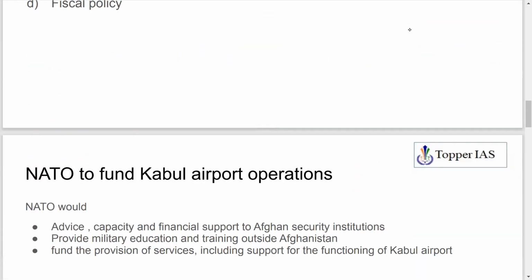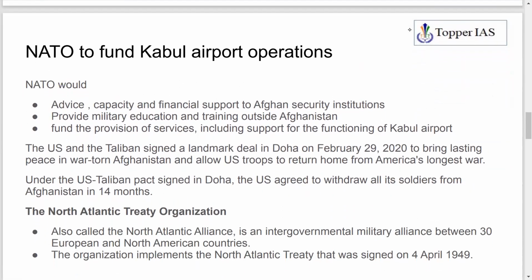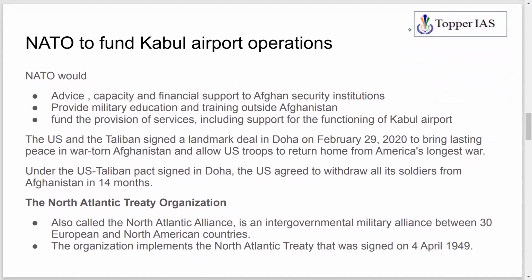Okay. And then we have one more article with the heading NATO to fund Kabul airport operations. See, NATO, North Atlantic Treaty Organization, has announced that it will provide financial support and capacity building support to Afghan security institutions, and military education and training outside Afghanistan, and fund the provision of services including the functioning of the Kabul airport.